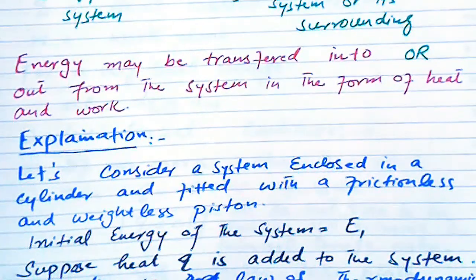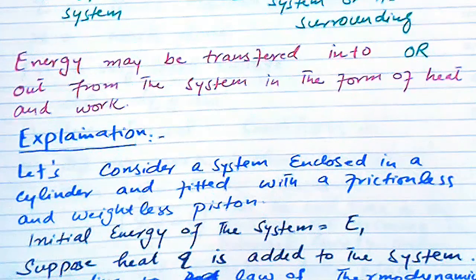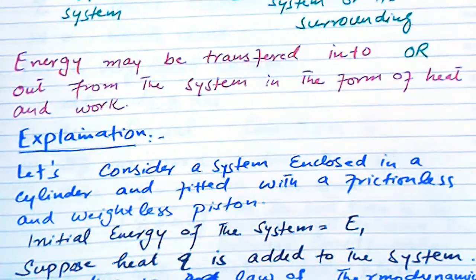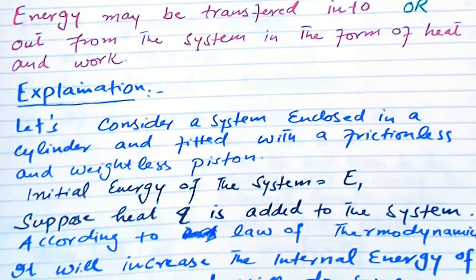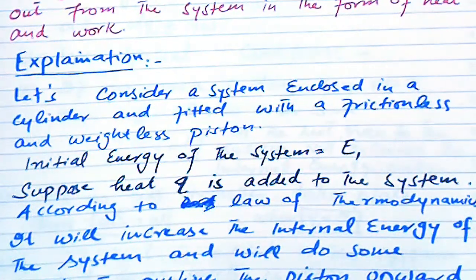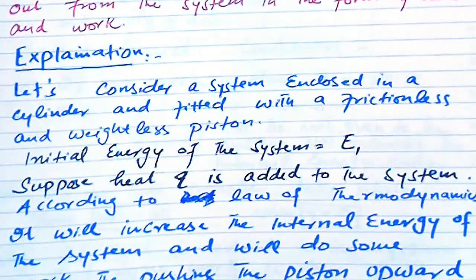Let's consider a system enclosed in a cylinder fitted with a frictionless and weightless piston. Then the initial energy of the system will be denoted by E1, and suppose heat Q is added to the system.